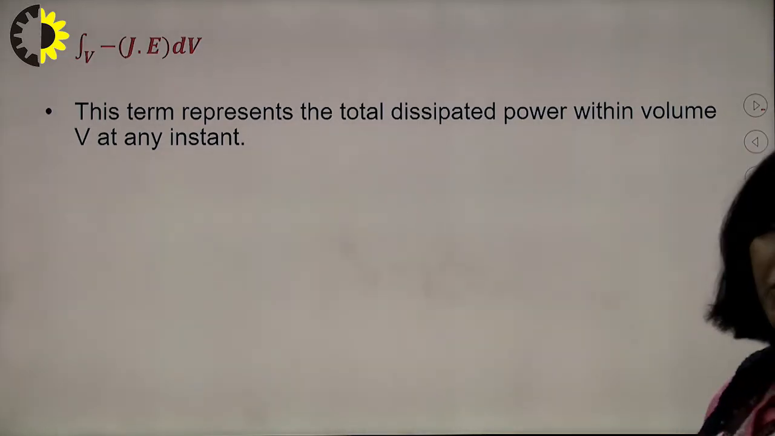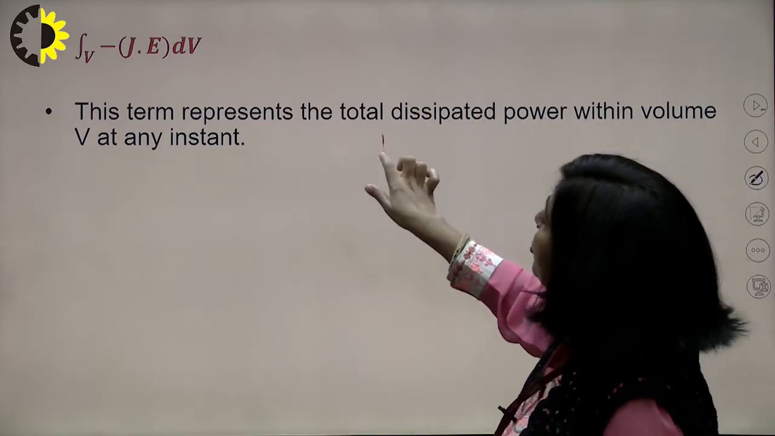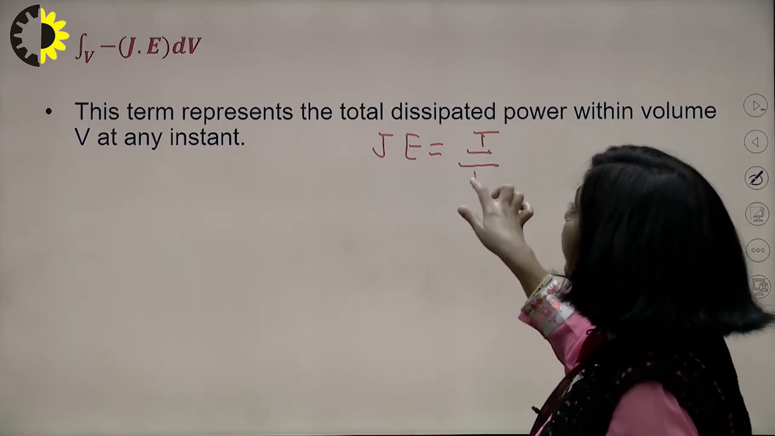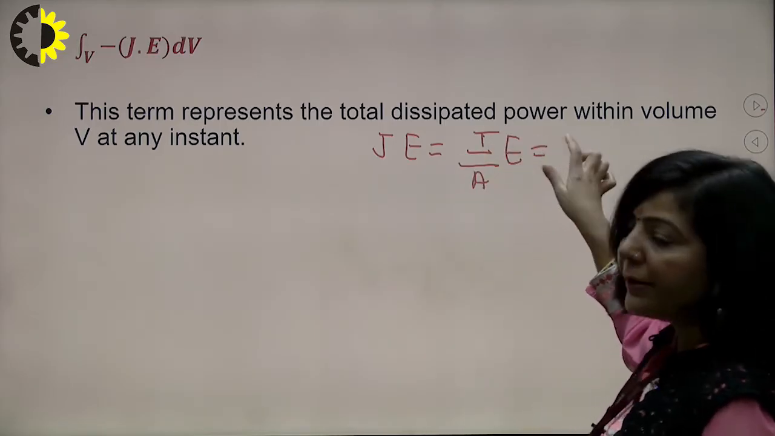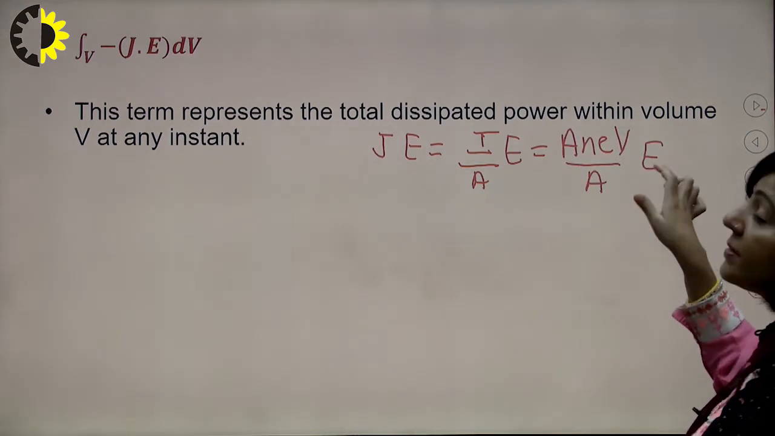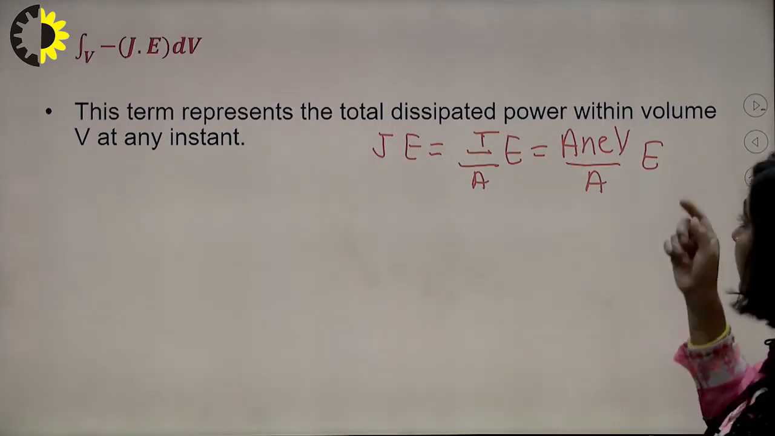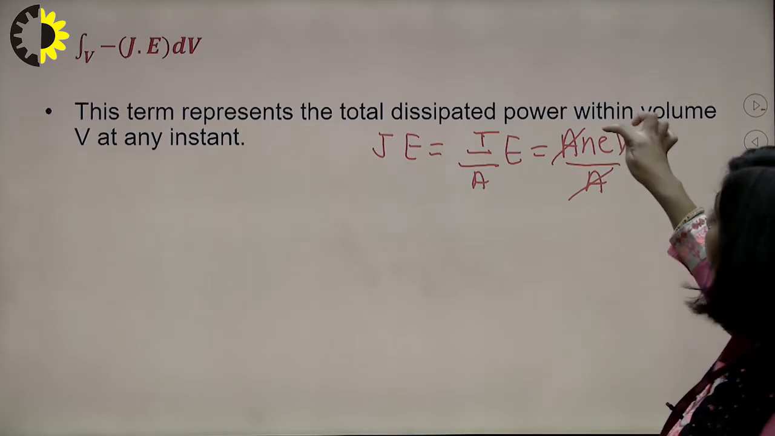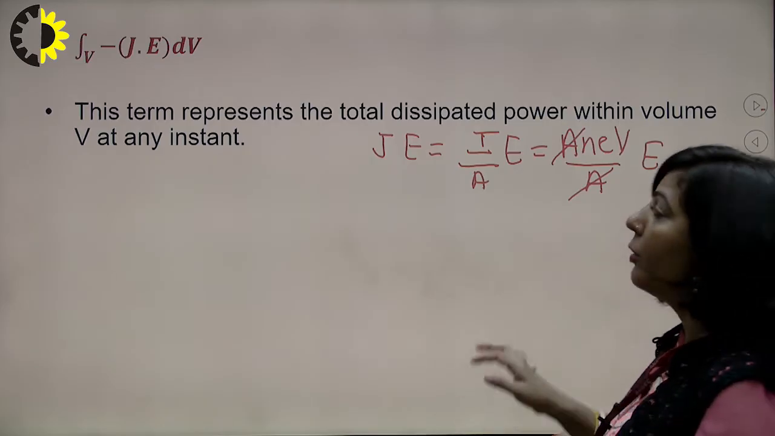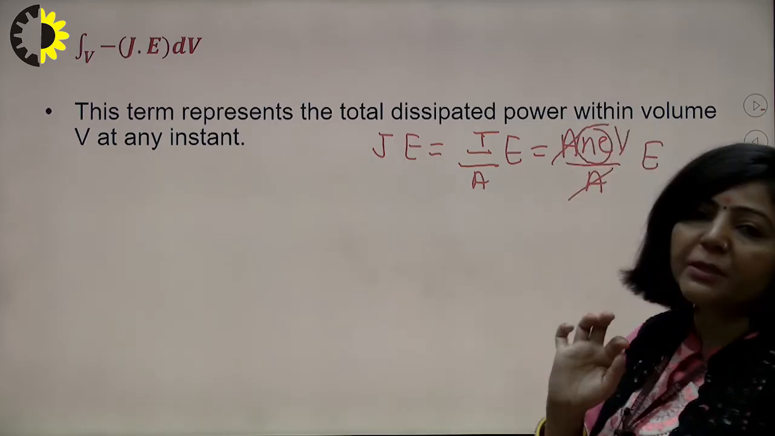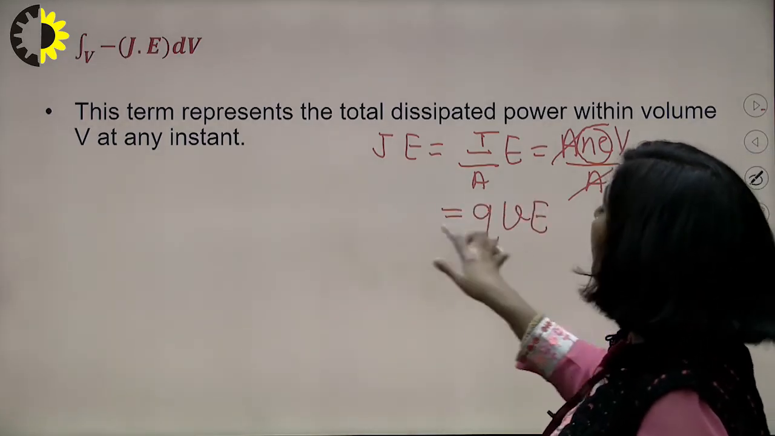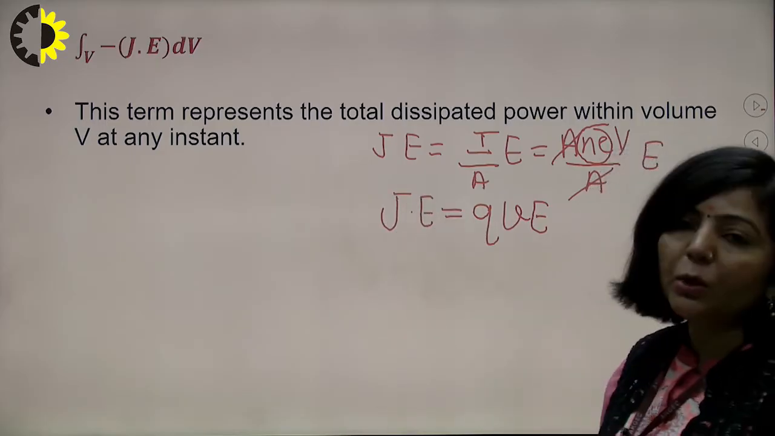So how is this written? Let me explain that. You know J is the conduction current density and E is the electric field. J, the current density, is current upon area, and this current can be written as A n e into v upon A into E. This is according to the derivation of Ohm's law. A will get cancelled, and e is the charge on an electron, and n is the number of electrons per unit volume. The product of n and e represents the total charge, so I am replacing that total charge with Q. So you have Qv into E, which means J dot E is basically Qv into E.